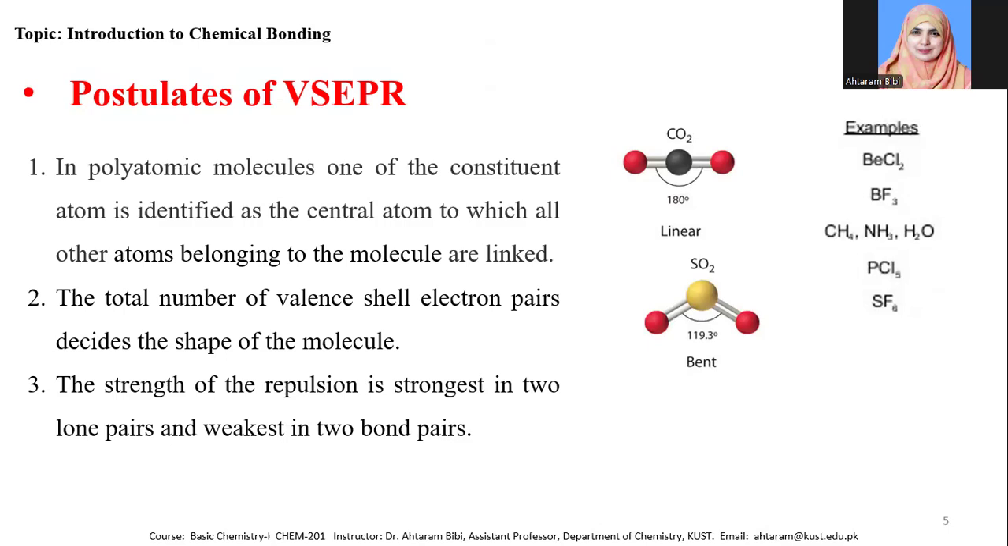Similarly, we can see the structure of sulfur dioxide. Sulfur dioxide has a bent geometry because the repulsion between the bonded pair of electrons and the lone pair of electrons is intermediate, while the bonded pairs of electrons have minimum repulsion as compared to the lone pair and bond pair of electrons. Therefore, the structure of sulfur dioxide is a bent structure.